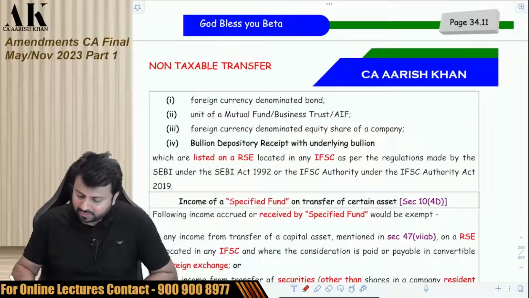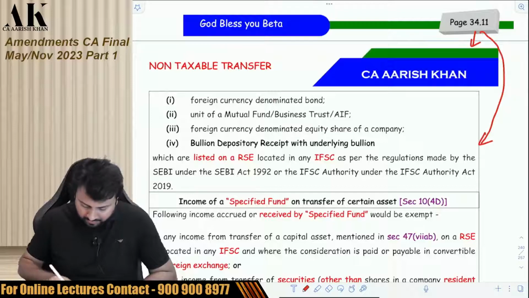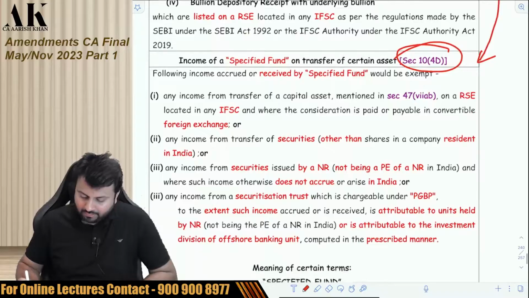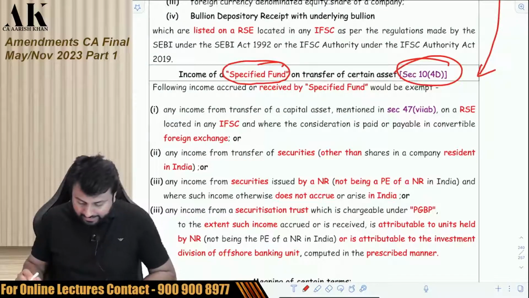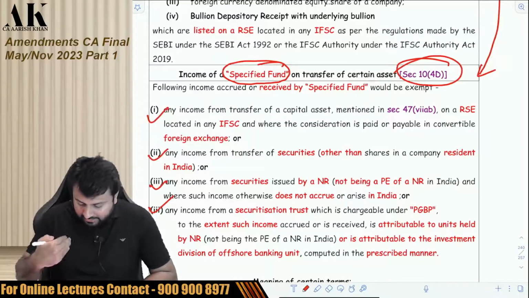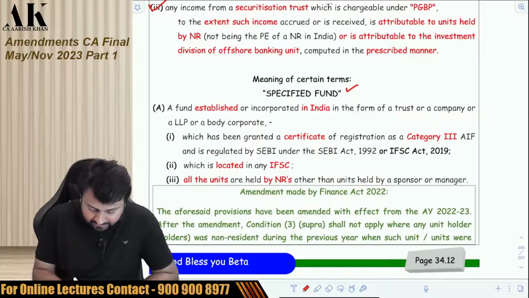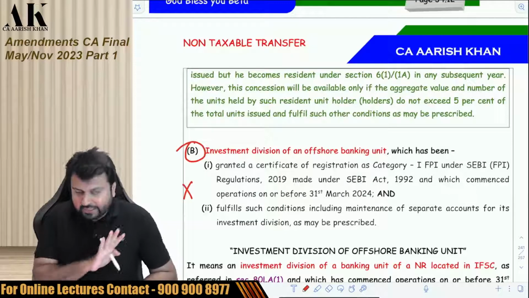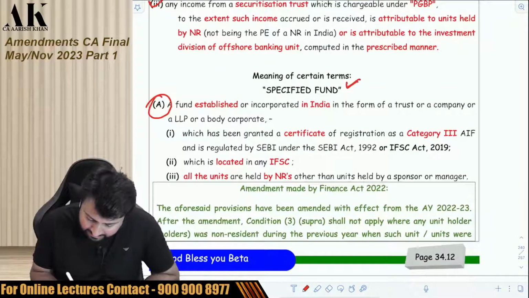So the next amendment is on page number 34.12, after 34.11, and the amendment is in section 10(4)(d), whereby the government gives some exemptions to certain specified funds. There are 4 exemptions given to specified funds, and the definition of specified fund is mentioned over here. In this, there are 2 types of specified fund. One is this category, another is this category. In the second category, there is no amendment. There is an amendment in the definition of specified fund in the first category.